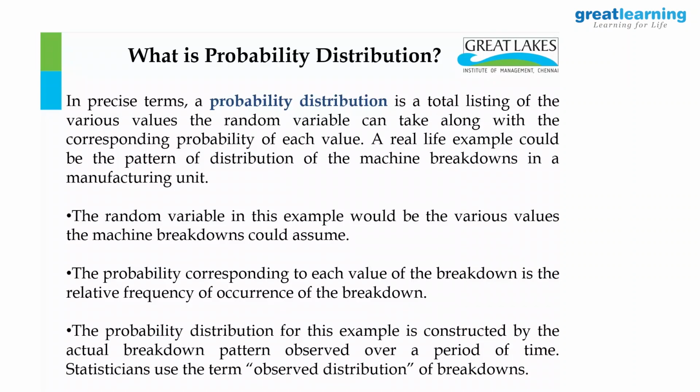Okay. Now, every organization all the time may not be able to have an observed pattern. Therefore, there are three outstanding distributions which are considered theoretical or standard distributions which can approximate many real life problems.